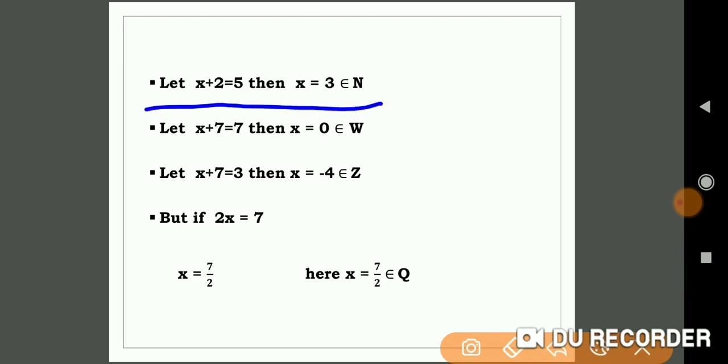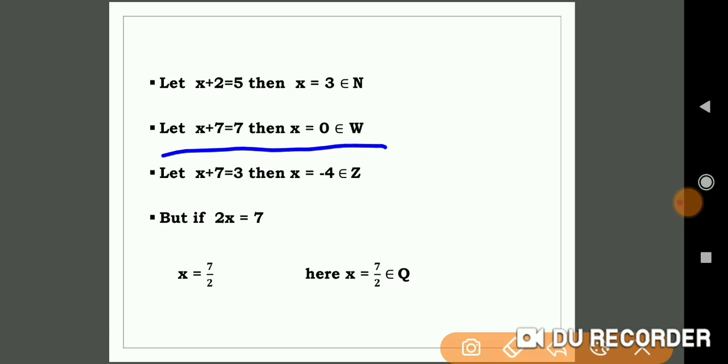Here x plus 2 is equal to 5, and if you replace x by 3, then this equation is satisfied, and that 3 belongs to the natural numbers. x plus 2 is equal to 5 ಇದ್ದಾಗ x ನ ಬೆಲೆ 3 ಆಗುತ್ತದೆ. ಆ 3 ಸ್ವಾಭಾವಿಕ ಸಂಖ್ಯೆಯಲ್ಲಿ ಇರುತ್ತದೆ. Then the next equation: let x plus 7 is equal to 7. ಇಲ್ಲಿ x ನ ಬೆಲೆ 0 ಆಗುತ್ತದೆ ಮತ್ತು ಇಲ್ಲಿ 0 plus 7 is equal to 7.